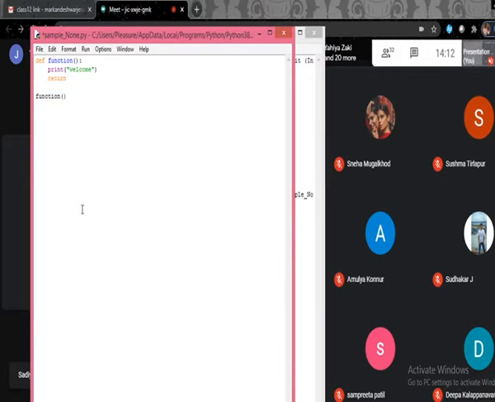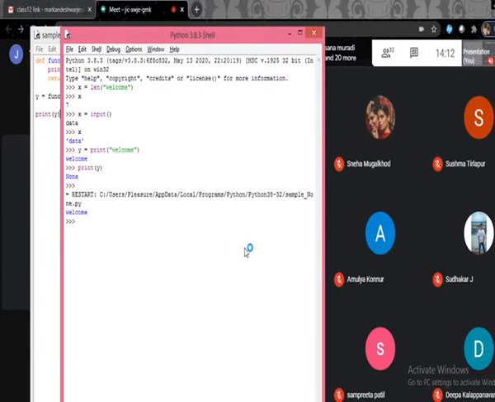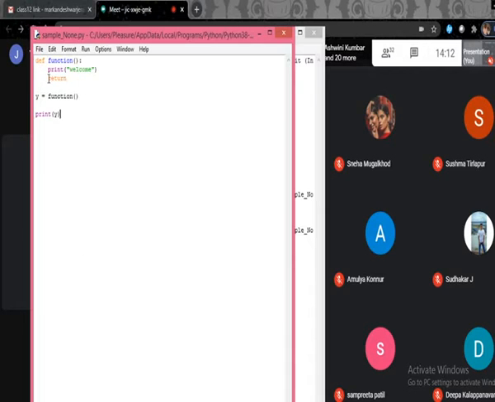But now what I'll do, I'll take some variable, for example y, and I'll store the return value of the function in y. Then to know the value available in y, you can use print y. Now you see here, since the function has no return value, y contains None. Any function which has an empty return statement like this one, return with no value, in such a case the receiver will get None.